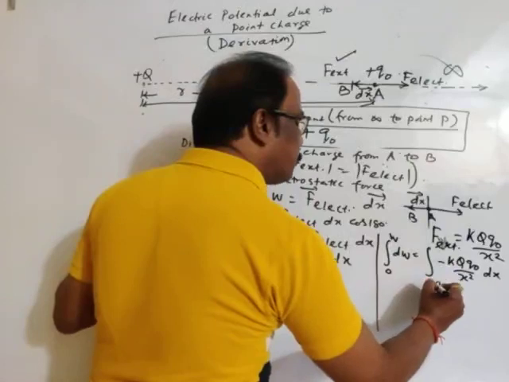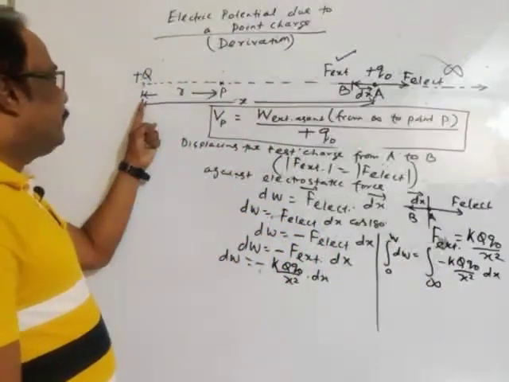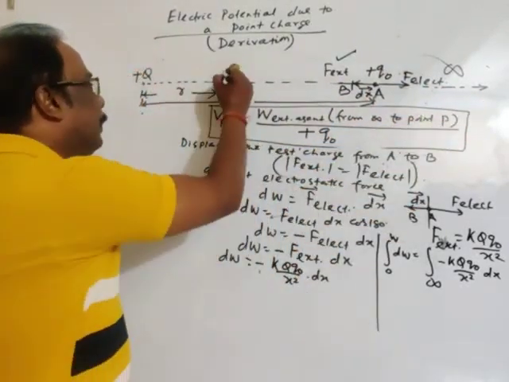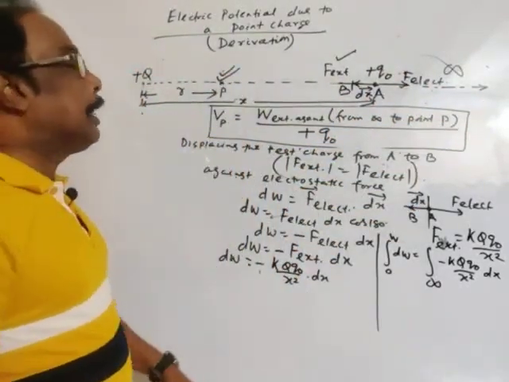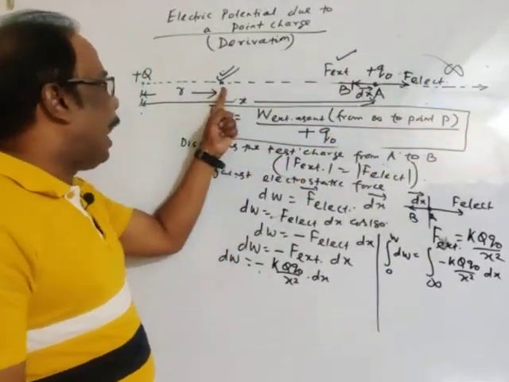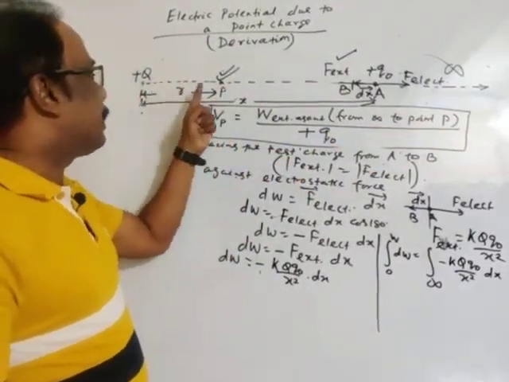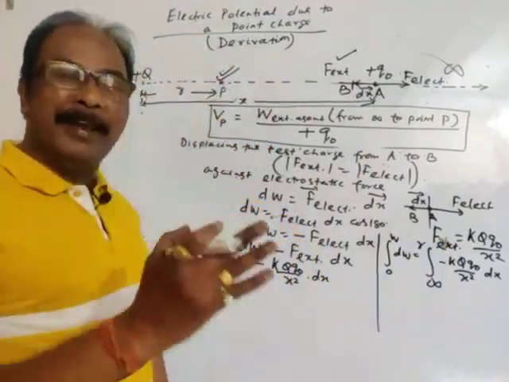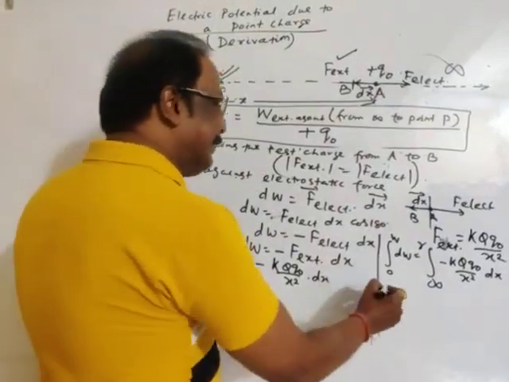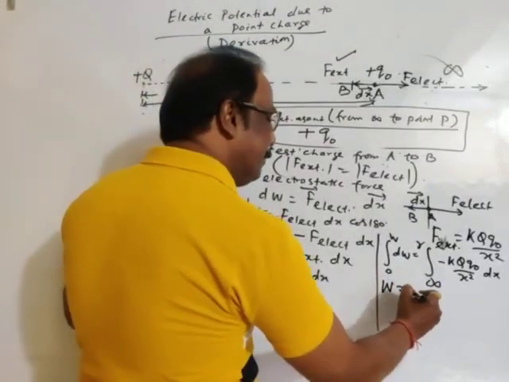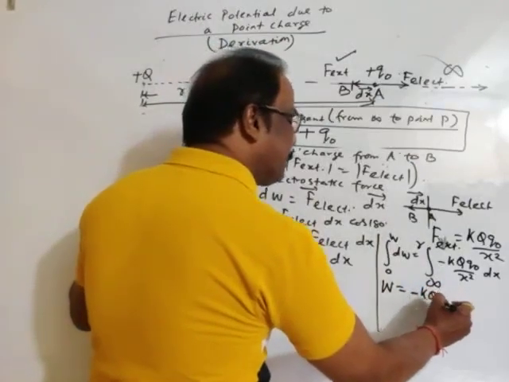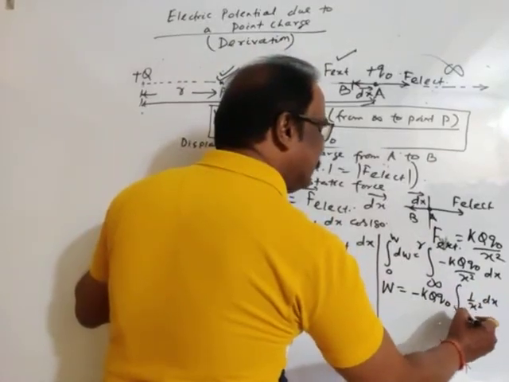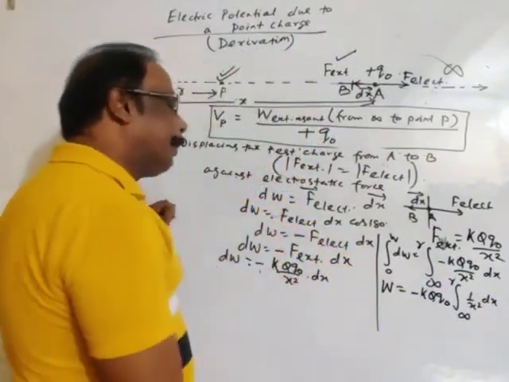This is the field creating charge q. Point P is at a distance r from it, so the distance varies from infinity to r.